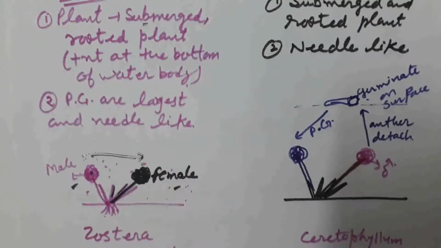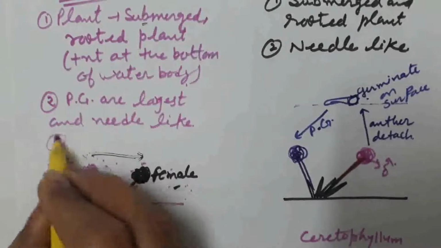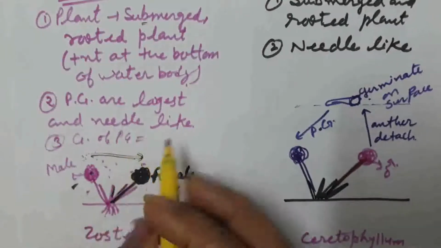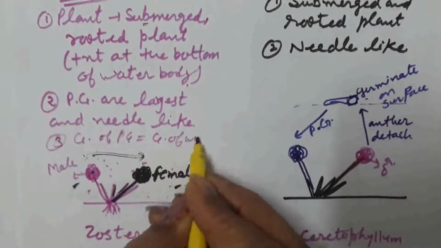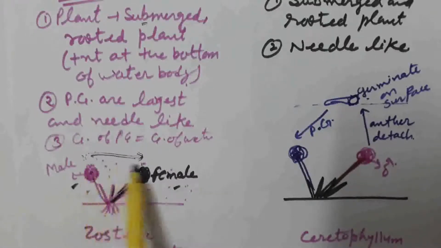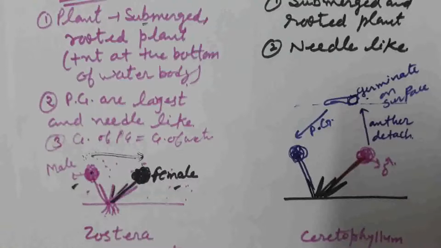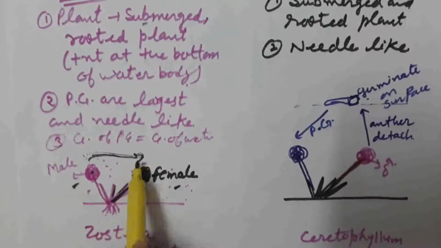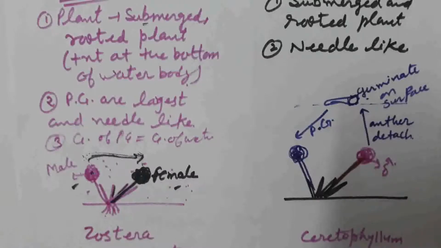But here what is important is that the gravity of the pollen grain is equal to the gravity of water. Their gravity is according to the gravity of water. That's why they float inside the water and along with the water current they reach the female flower.